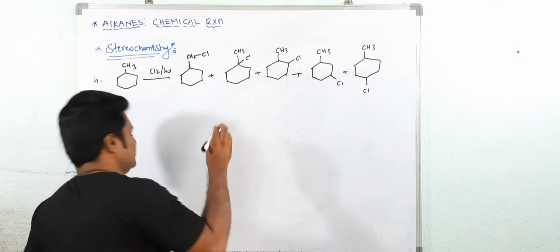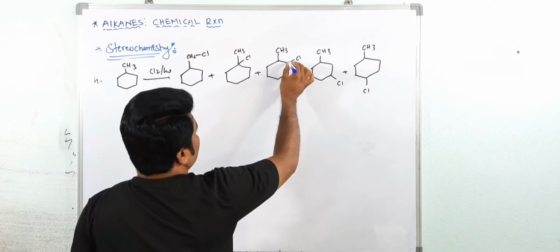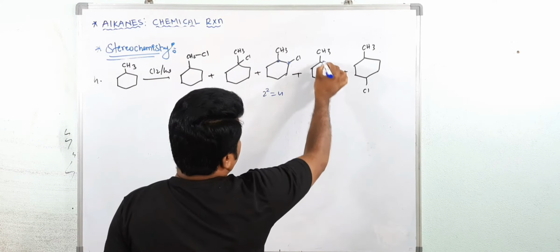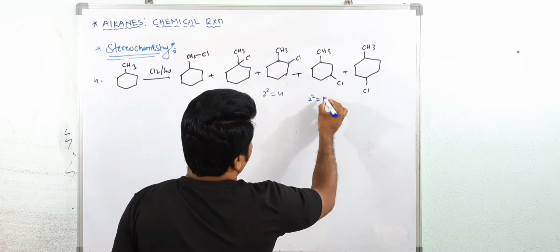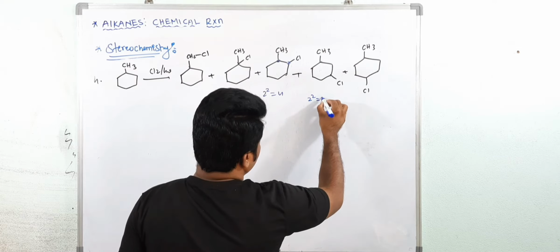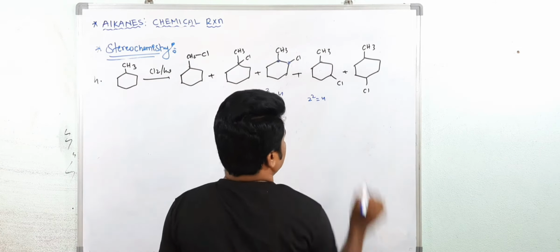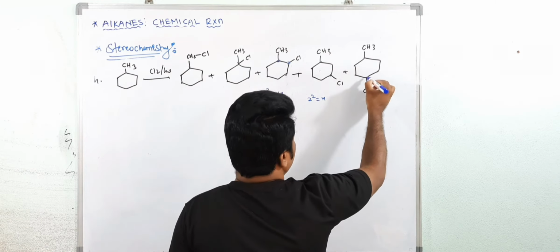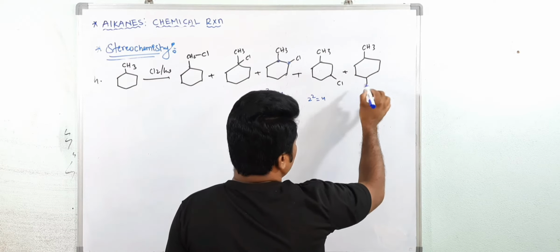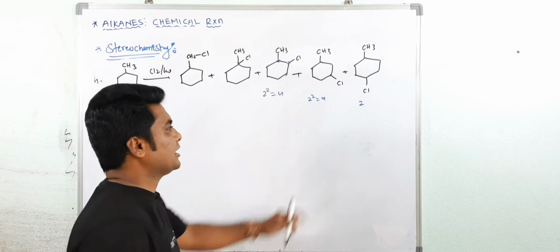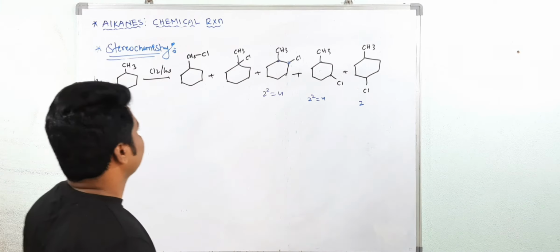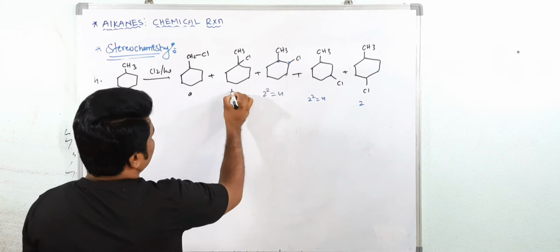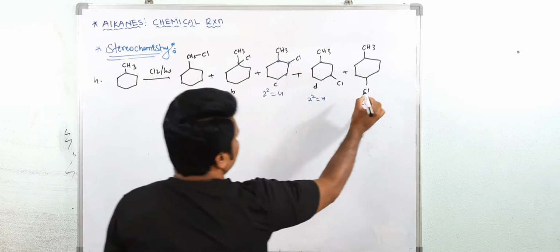Now count the stereomers. Here 2 chiral centers you are getting. So here 2 raised to 2, 4. Here 2 chiral centers you are getting. 2 raised to 2, how many here? 4. Now here there is no chiral center. See, this is the same environment. There is no chiral center. Only geometrical, here 2 you will get. This is optically inactive. I will explain, don't worry. Now in this case I am naming these A, B, C, D, E.